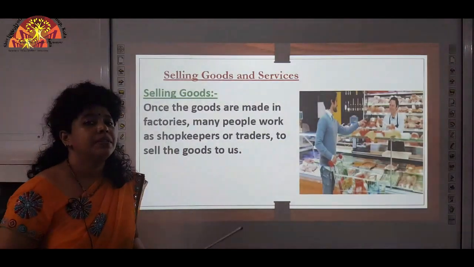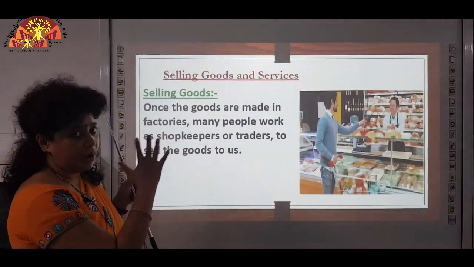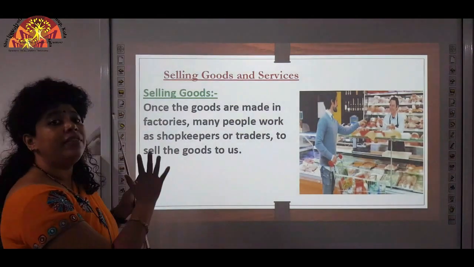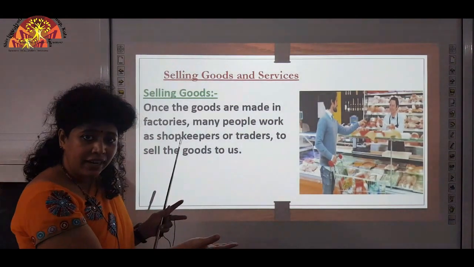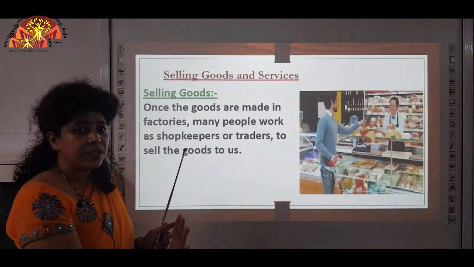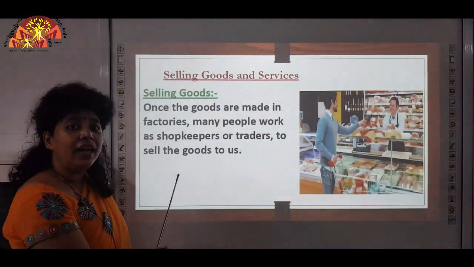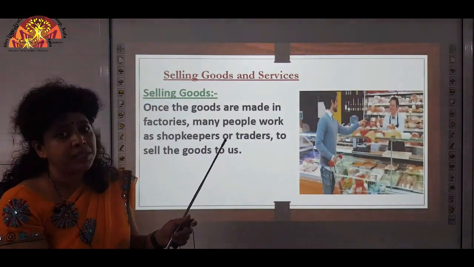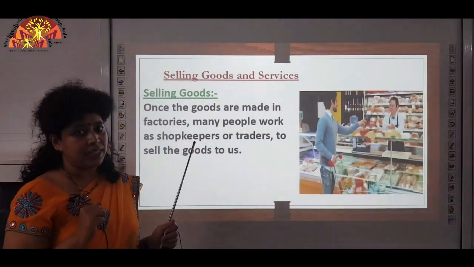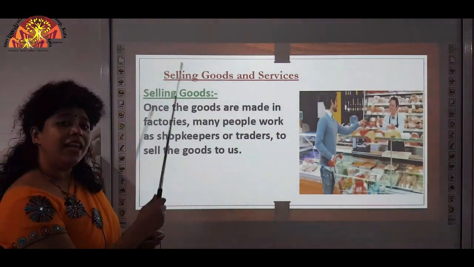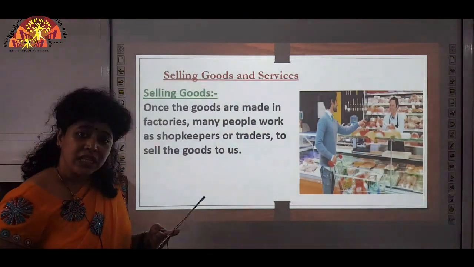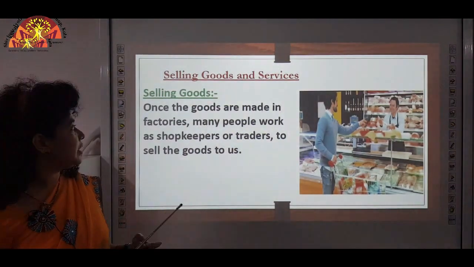Now, what happens is, first you get the products from the farmer. Then it goes to the factory where it is treated or processed, and from the factory it has to go to shops from where we can buy these things. So, that is selling goods and services. First we will discuss selling goods.